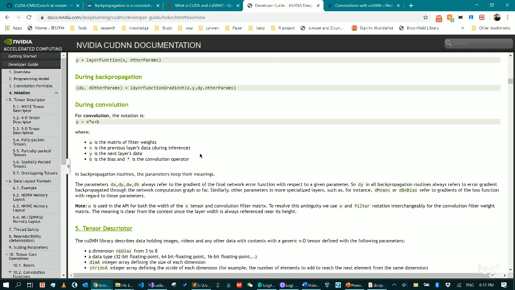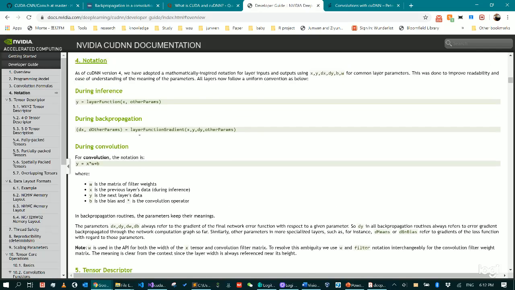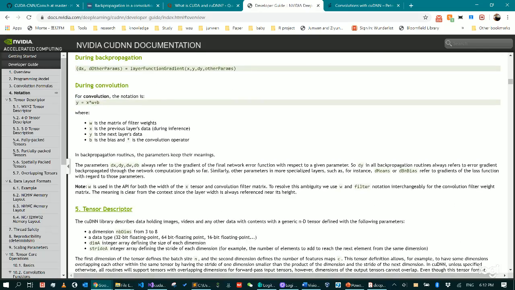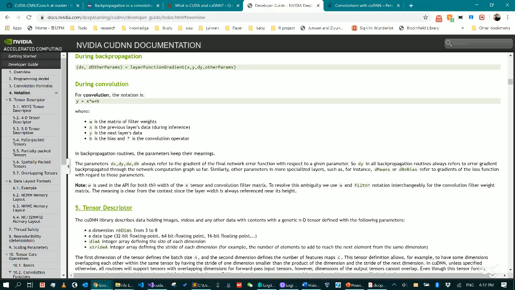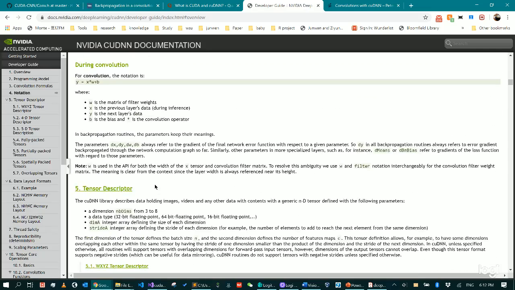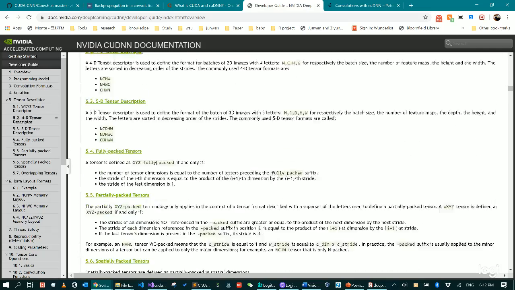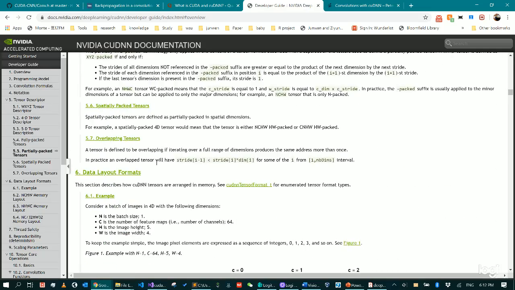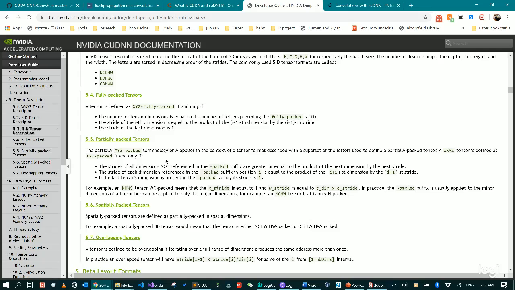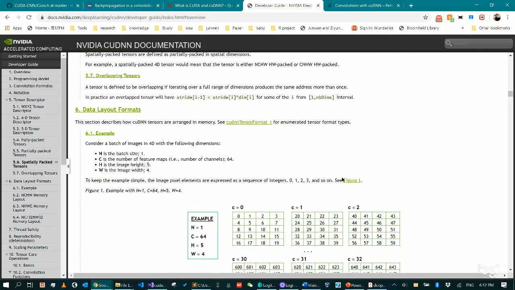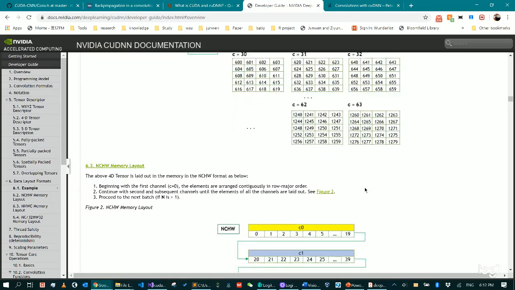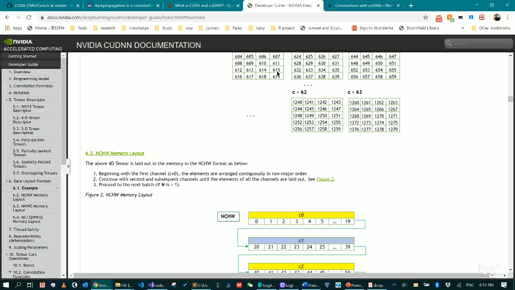But if we look at the documentation, it actually includes forward and backward propagation for most layers, though not all of them. I think this will be easier to work with. I will read through the documentation and try to analyze which way is better.